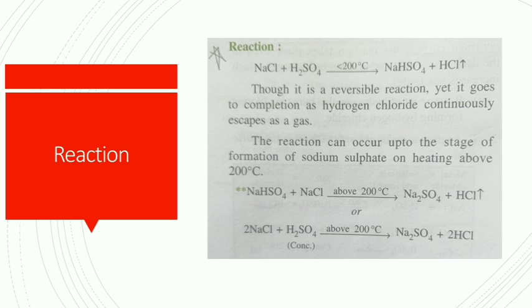It is preferred to take the temperature below 200 degrees Celsius. The reason is that sodium sulfate, which is formed above 200 degrees Celsius, forms a very hard crust and it becomes very hard to remove, because of which we prefer the temperature below 200 degrees Celsius.